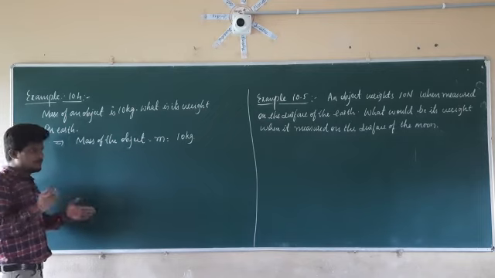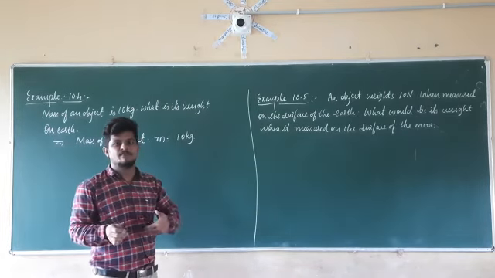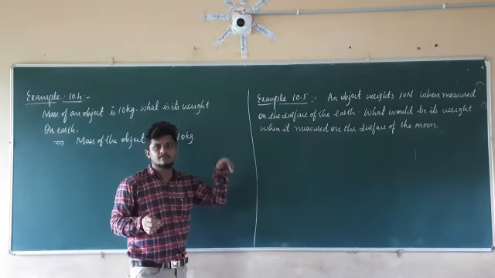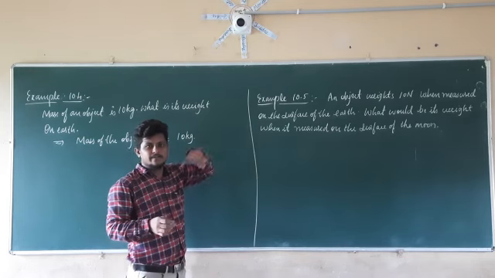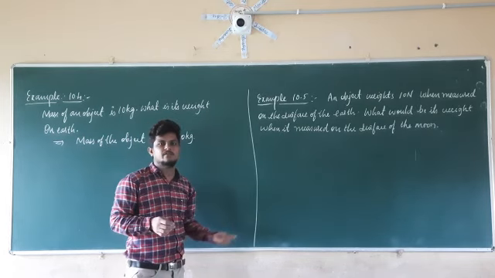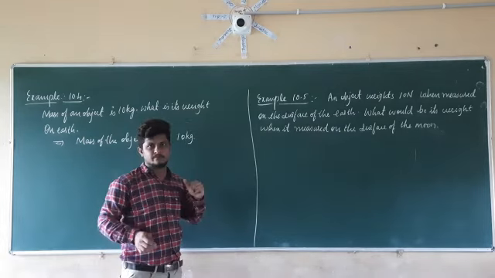If you remember, weight is the gravitational force which is acting towards the earth. If the gravitational force is acting towards the earth, we should consider the acceleration due to gravity on that object.